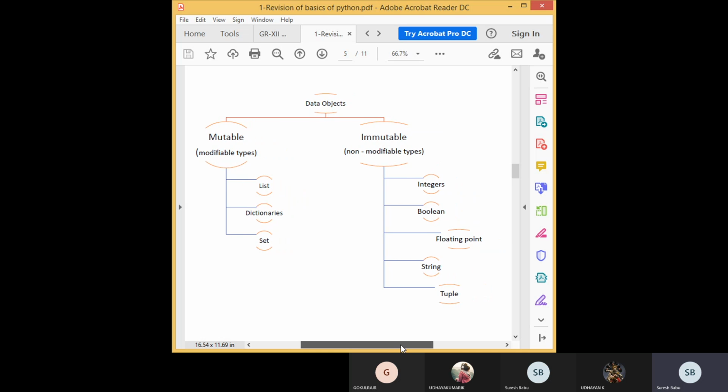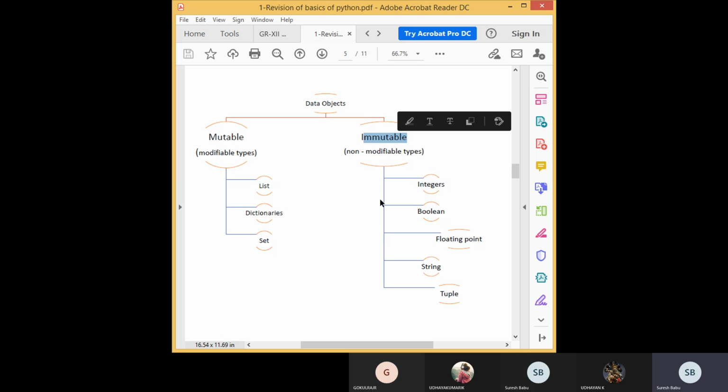Here is the difference between mutable and immutable types. Mutable means the values are modifiable or changeable. For future purposes, these are examples of mutable: list, dictionary, set. These are mutable data types.